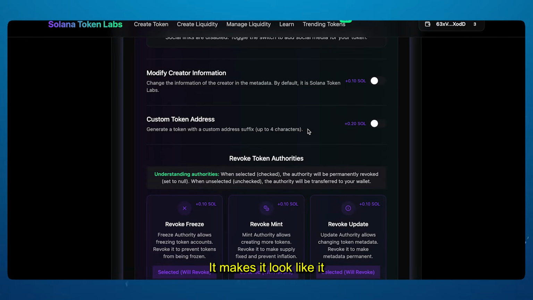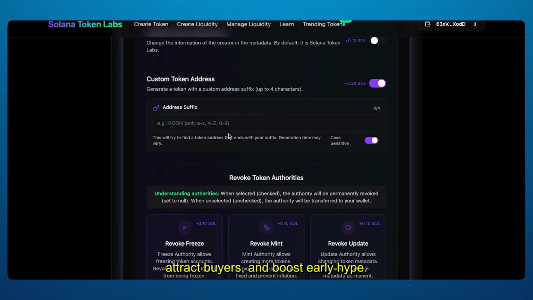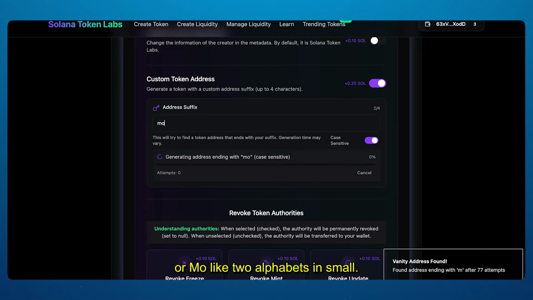It makes it look like it launched through pump.fun, which helps build trust, attract buyers, and boost early hype. However, if you put a pump-like suffix having 4 letters, it will take around 20 minutes to update on solanatokenlabs.io. So if you want to avoid a long wait while creating your coin, add PM or MO, like 2 letters in small.